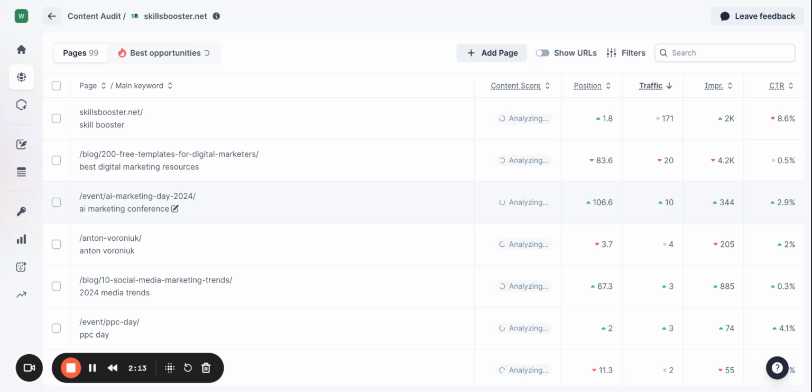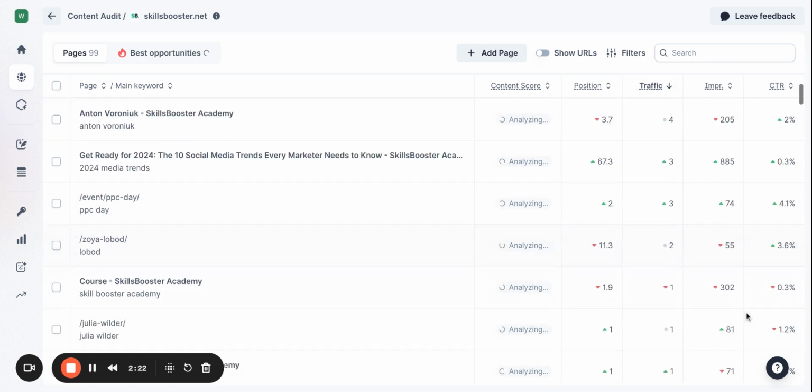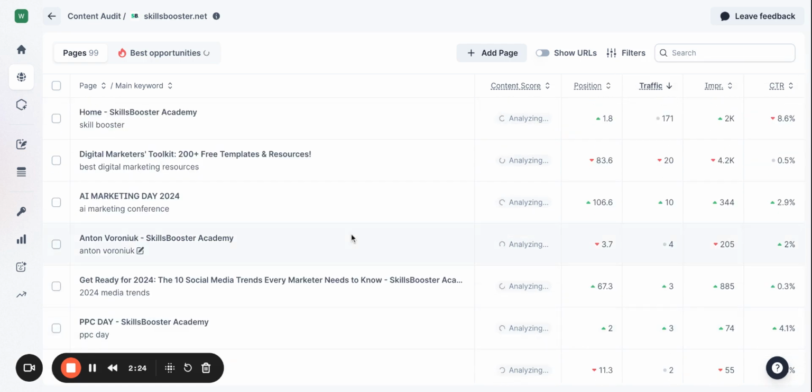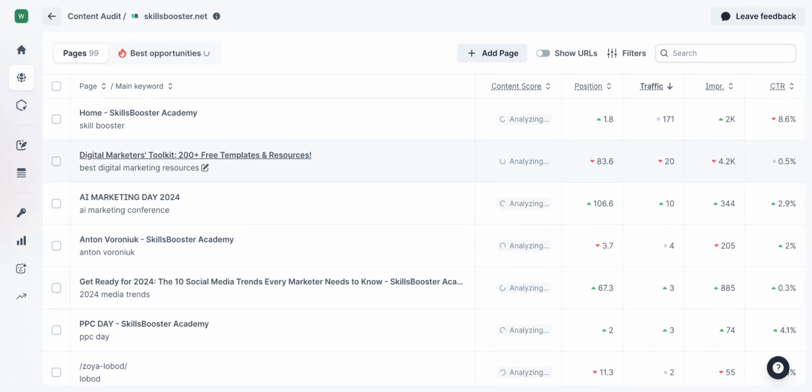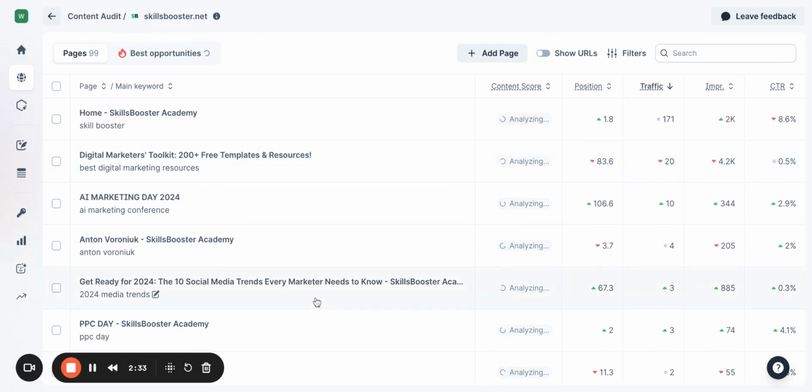So definitely that's it, and I won't waste your time waiting for the content score, but you see that we have position, traffic, impressions, CTRs, all this data that we got from Google Search Console. You can click and check the article if needed, but the basic idea is that you can have a lot of valuable, prioritized instructions on what you need to change in your SEO using the Surfer SEO toolkit.